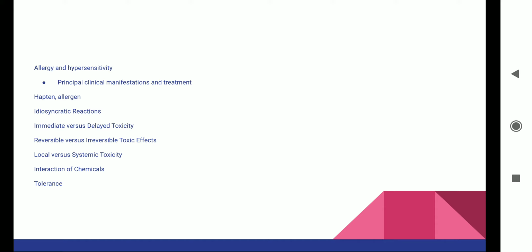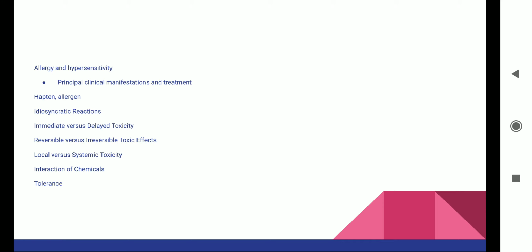Then the third type of reaction is anaphylactic shock. Anaphylactic shock is a type 1 allergic reaction, as we have discussed in the previous lectures. They occur when penicillin or anesthetics or iodine containing radio contrast materials are given to patients who are allergic to such chemicals.